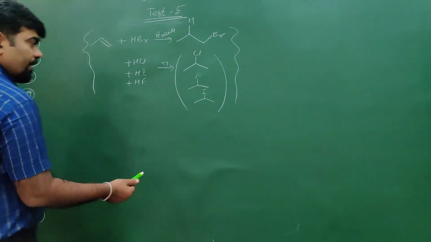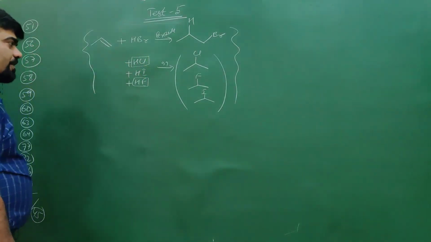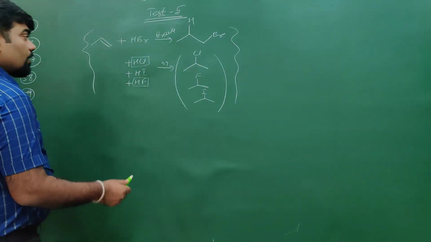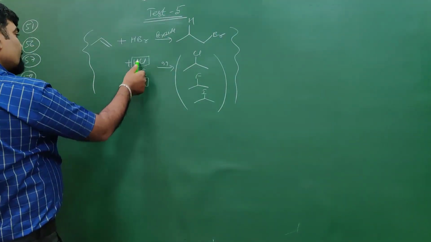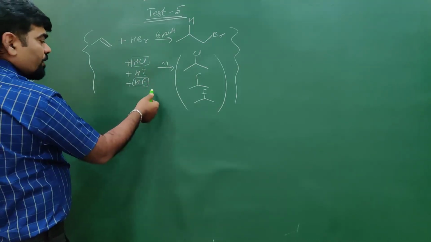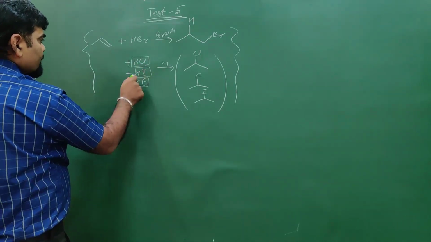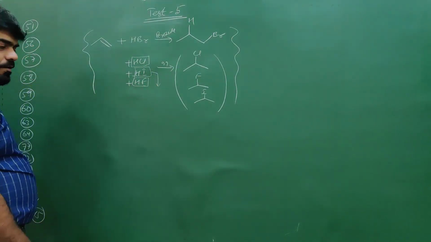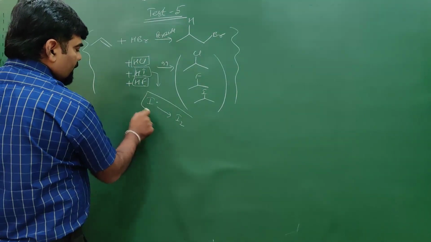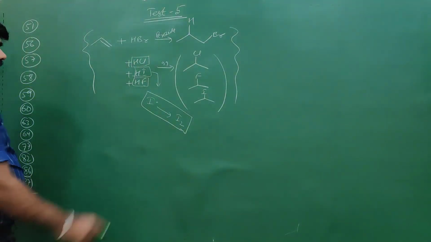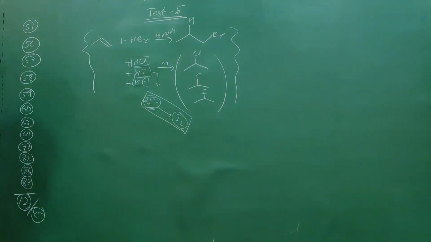In short, with HF and HCl, to break the bond between H and Cl or H and F requires a very high amount of energy. They are mostly ionic, so high energy is required, and the radical will not be able to provide that much energy, so it is highly endothermic in nature. In the case of HI, the bond dissociation energy is very low, so an iodine radical is generated, but this iodine radical easily combines to form I2, and therefore radicals do not remain in this case.